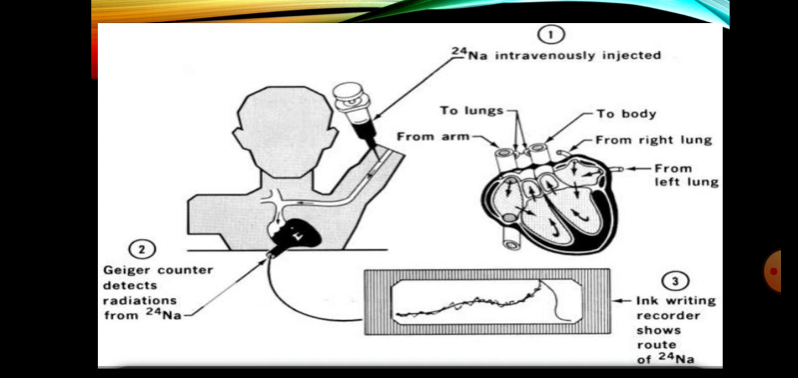So a Geiger counter is the instrument that detects the radiations. In the third point, an ink writing recorder shows the route of the sodium 24 when it is moving in your body. So this route is shown on your screen. So if you have any defective part or any problem in the blood circulation, by the use of sodium 24 we can detect that defective part.